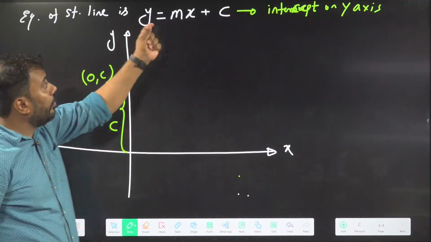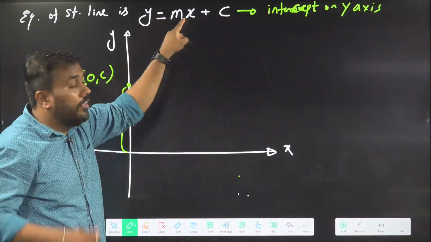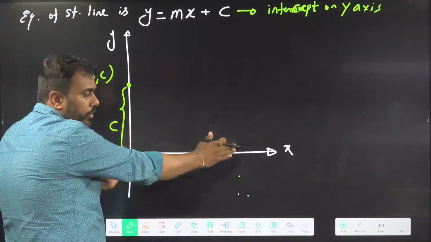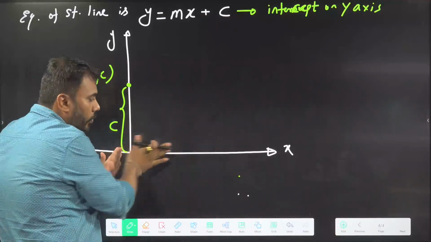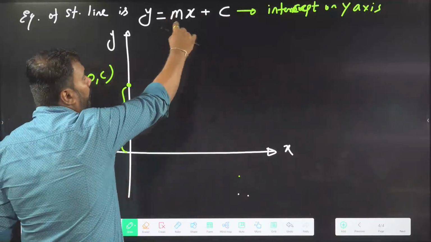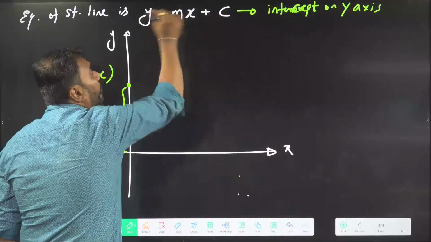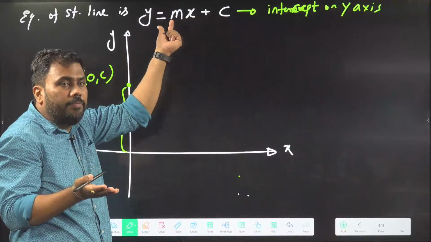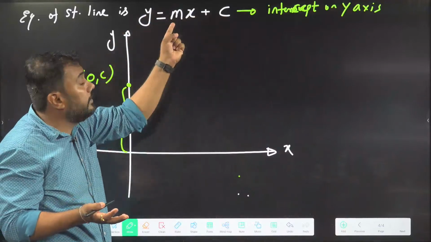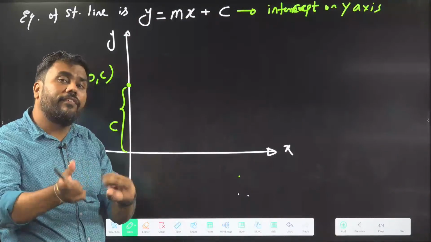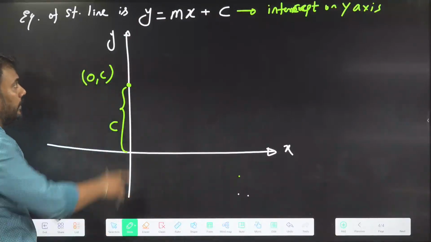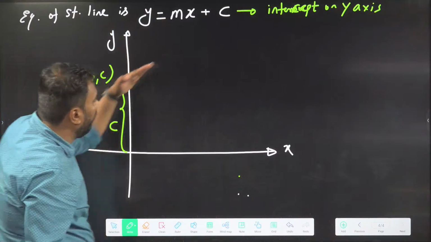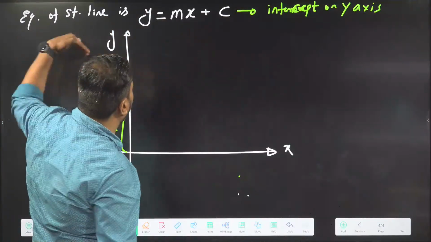And what does this m tell me? If I increase x, if I go in this direction, I am increasing x. And if m is positive, y will also increase, because if x is increased and m is positive, y is also increasing. This m is giving me the rate of change of y with respect to x. That's why it's giving me the slope of the line.